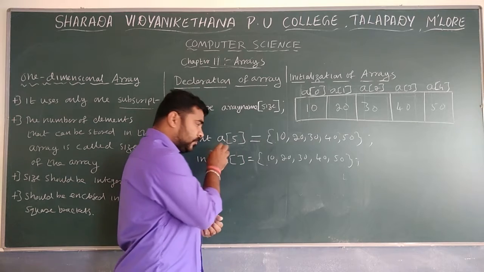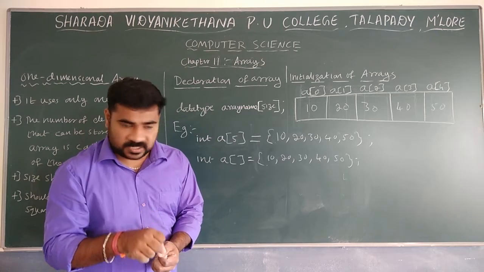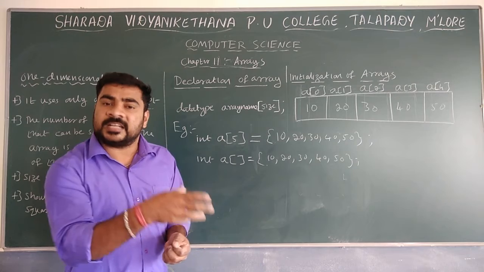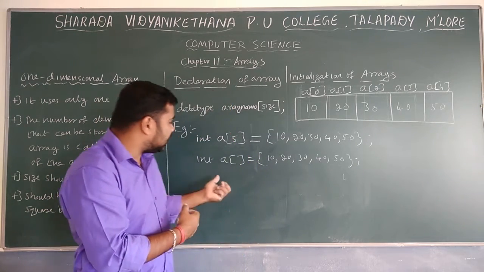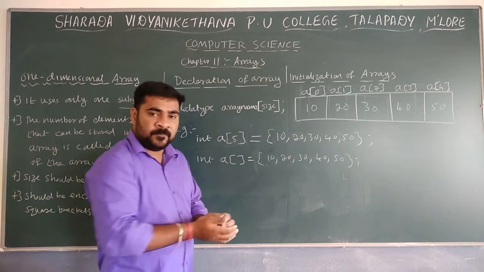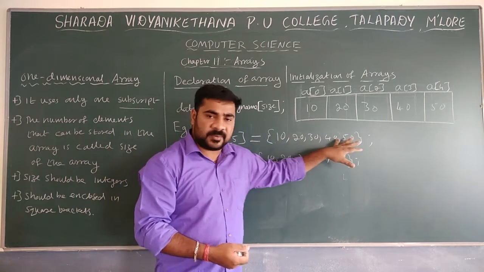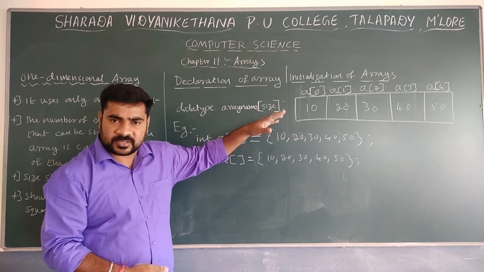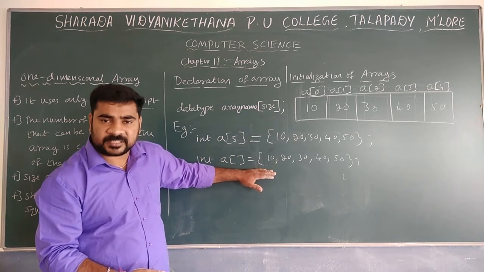But in the second case, array size is not specified, so if you enter 10 elements, it will automatically create 10 spaces. If you give only 4 elements, automatically it will create 4 spaces. That is the difference between the first and second. So second is easier actually, because if 10 elements are there and by mistake you give 5, only 5 will be taken and the remaining 5 won't be created. But the second method is not like that.